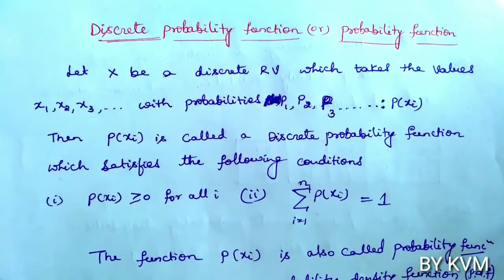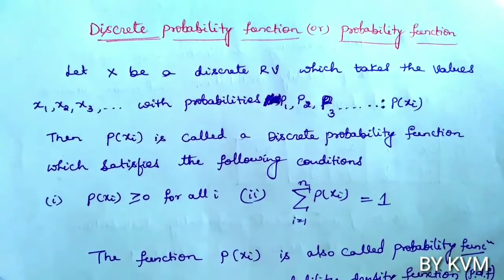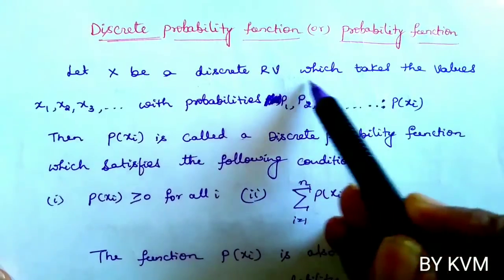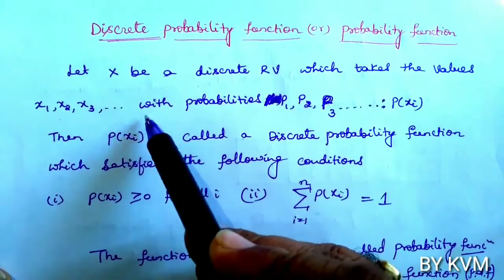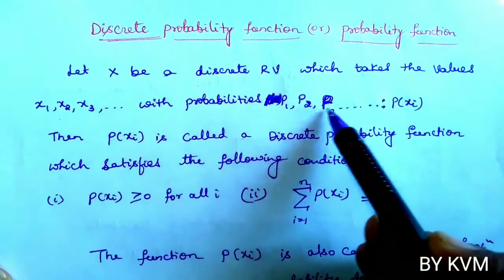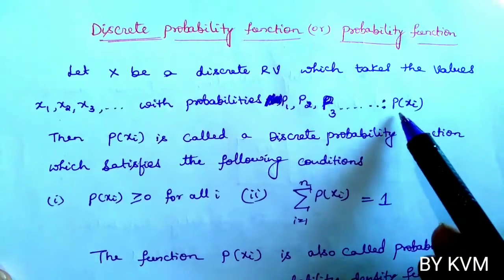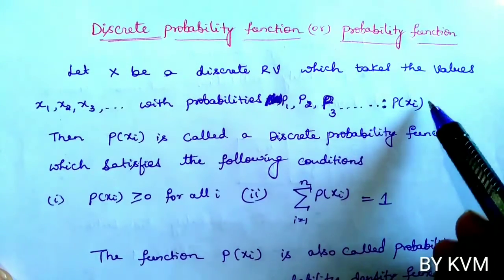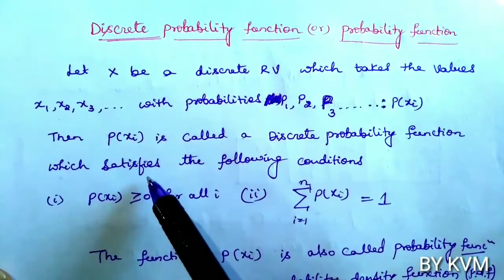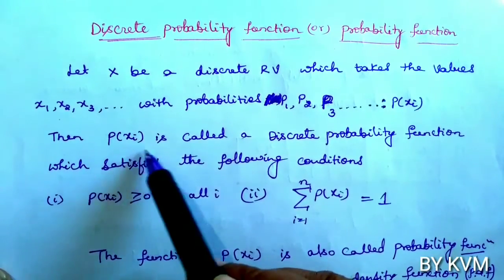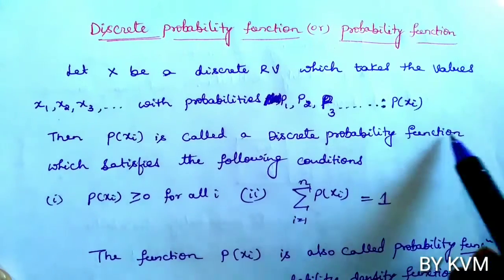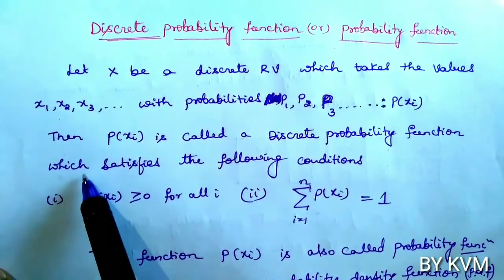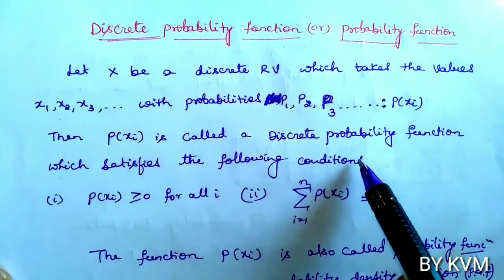This concept is the discrete probability function, also called the probability function. Let x be a discrete random variable which takes the values x1, x2, x3 and so on with probabilities p1, p2, p3 etc., denoted as p of xi. Then p of xi is called a discrete probability function or probability function, which satisfies the following conditions.